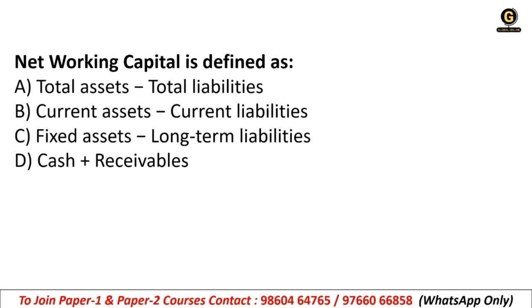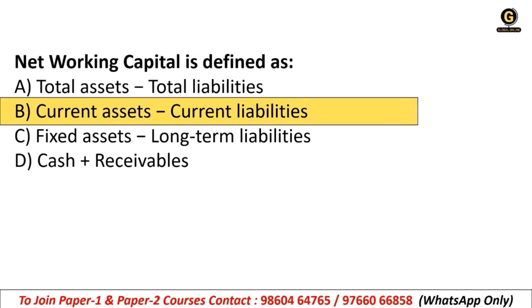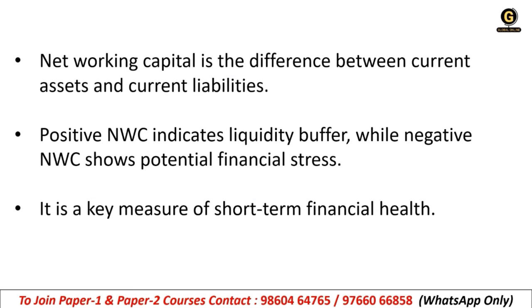Next, net working capital is defined as total assets minus total liabilities, current assets minus current liabilities, fixed assets minus long-term liabilities, or cash plus receivables. So net working capital means your current assets minus current liabilities. Okay, when you subtract the current liabilities from the total current assets, you will get the net working capital. Net working capital is the difference between current assets and current liabilities. We have just seen the formula.